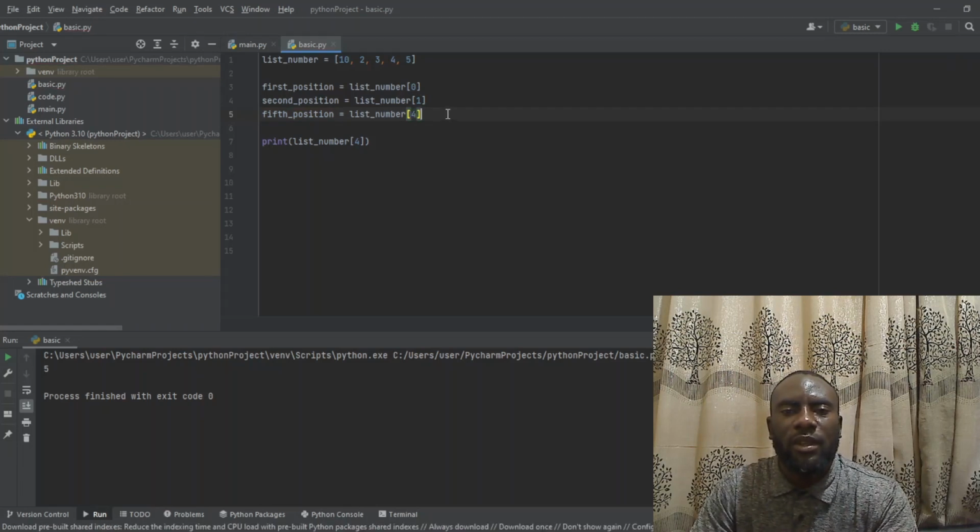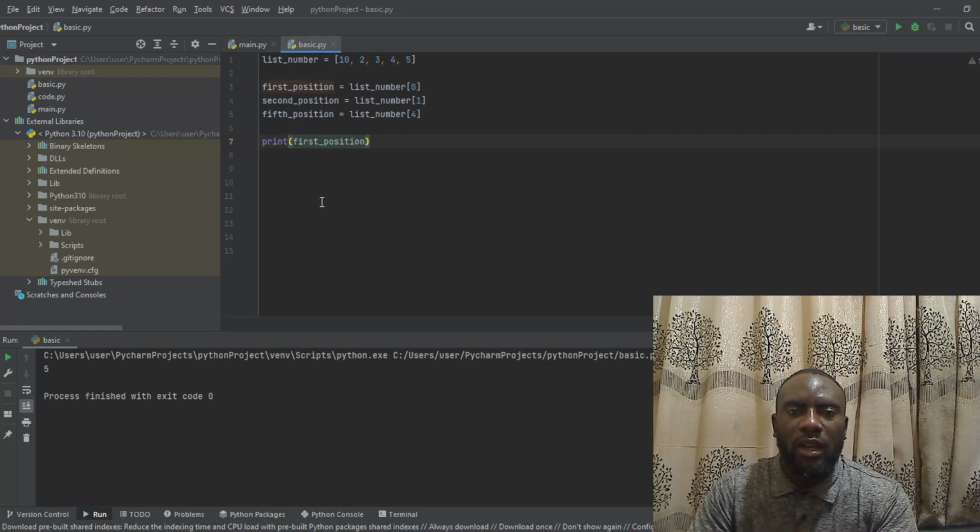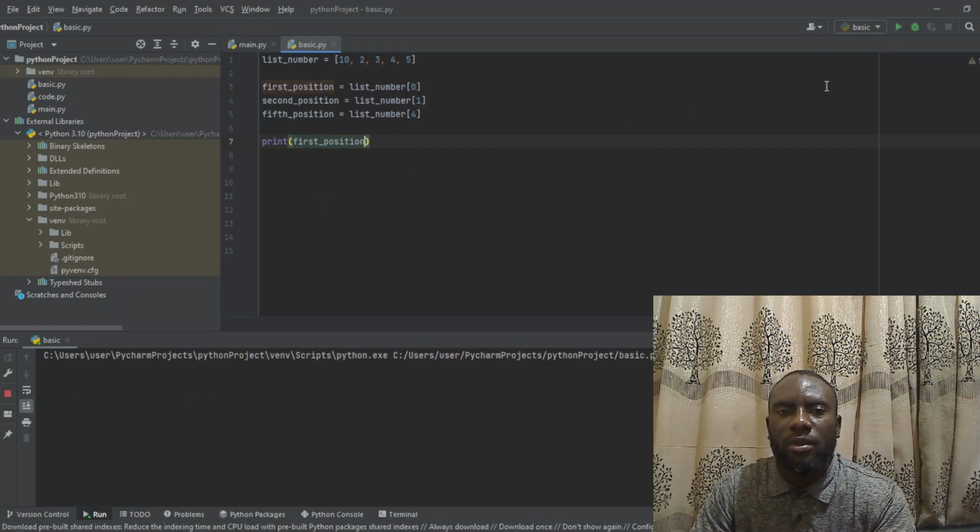So now when we do this now, here we are saying that this is what we have. So if I want to print out which one is at the index 1, that is the first position, I'll just do this and I'll run the program. You can see we have 10.